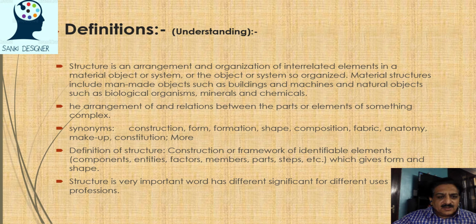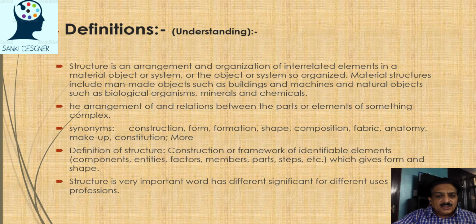Second says the arrangement of and relations between the parts or elements of something complex. Maybe something complex, it says complex type of assemblies there. So synonyms of these are construction, form, formation, shape, composition, fabric, anatomy, makeup, constitution, more. Definition of a structure: construction or framework of identifiable elements. The elements should be identifiable. Components, entities, factors, members, parts, which gives a form and shape which is decided by the architect in a structural design.